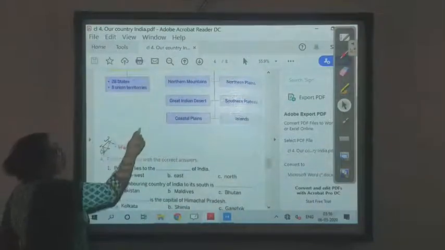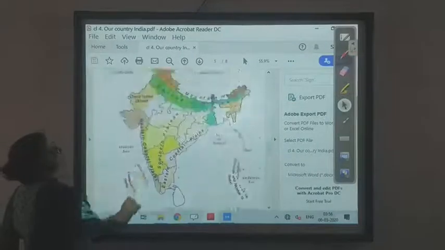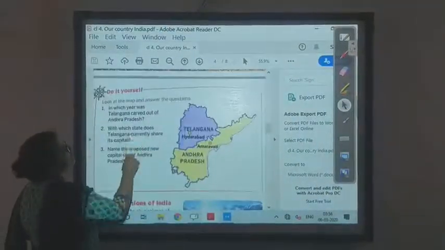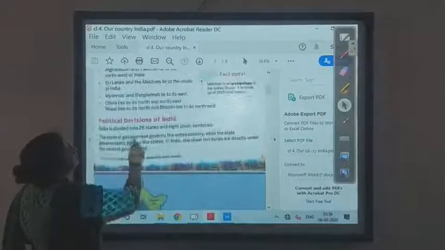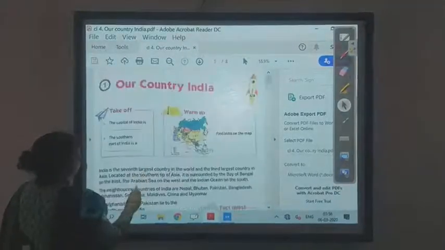This is the exercise which you have to do. So we can start our chapter today. It is a small chapter, so we can finish it in one day. Okay.